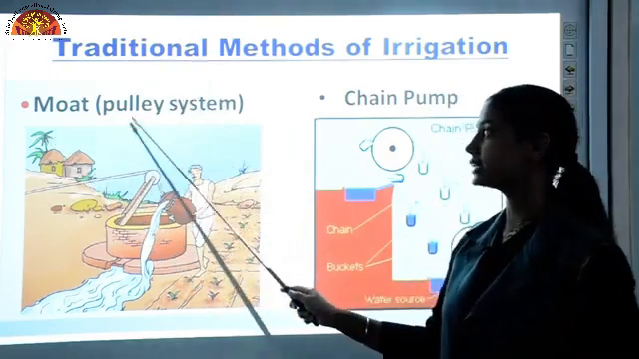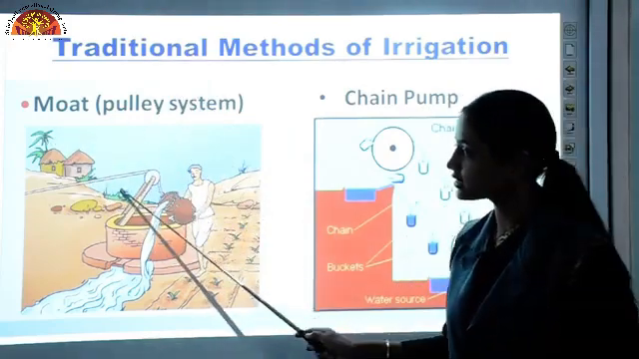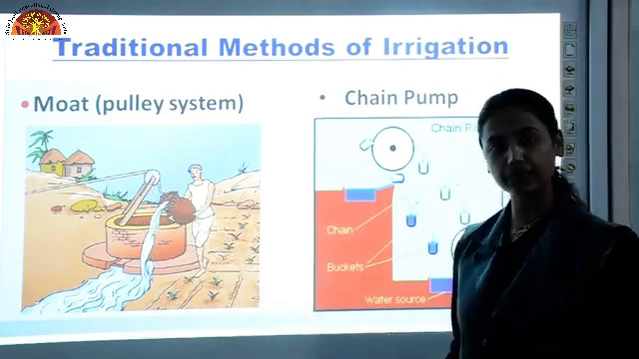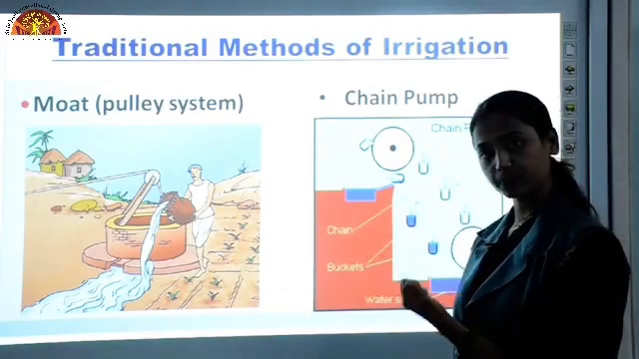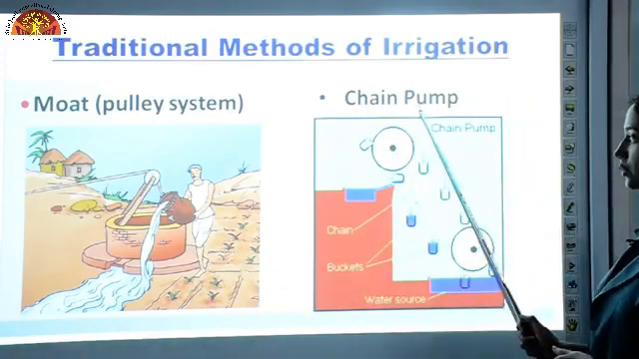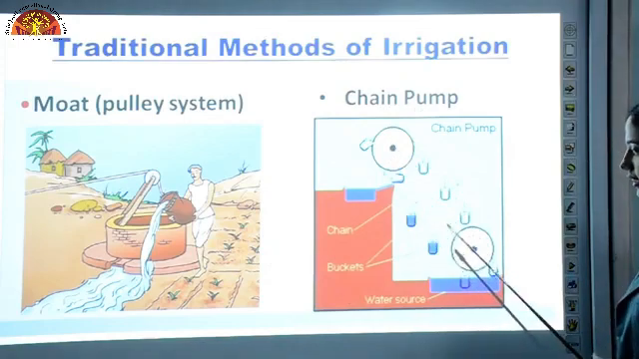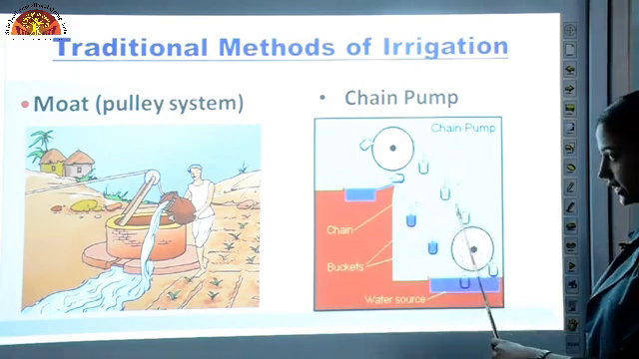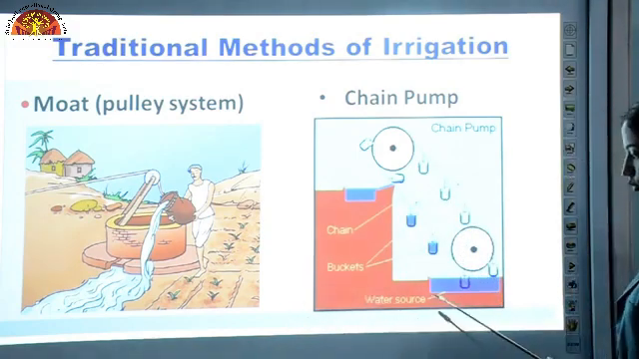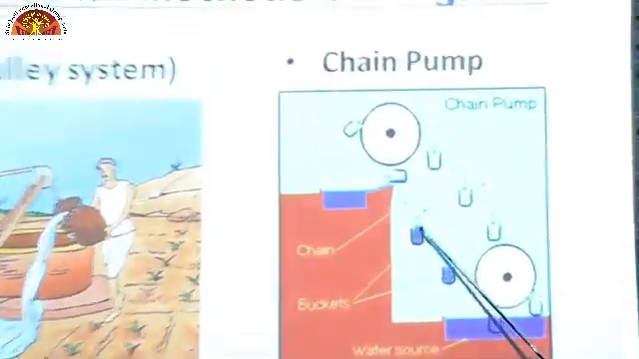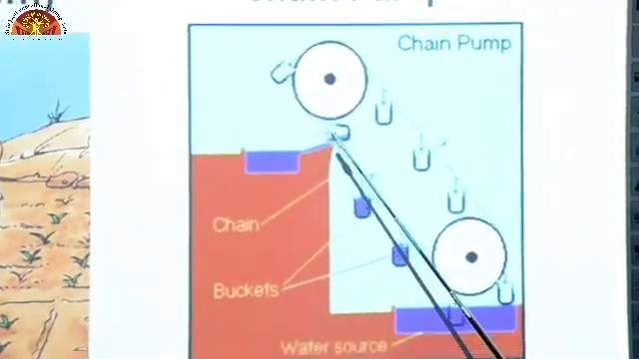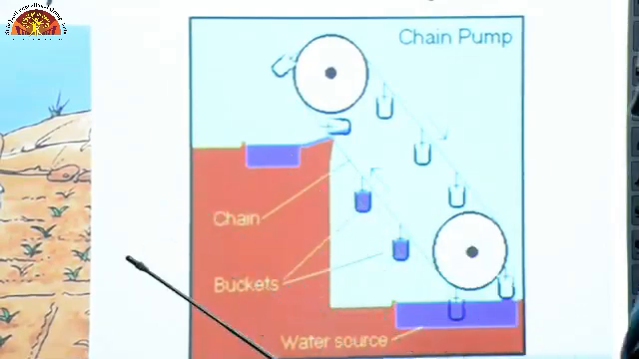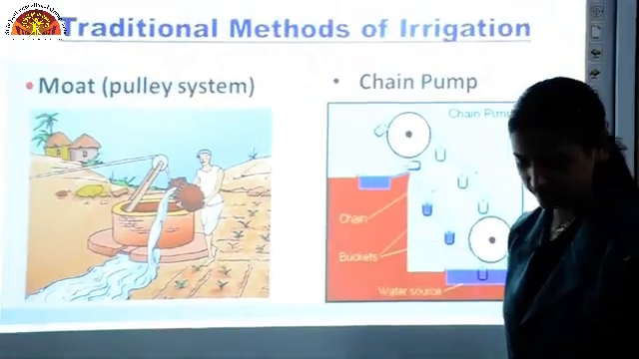First is moat or pulley system. In this they used to use a pulley and the bucket was attached to this pulley, and they lift up that bucket and draw water from that bucket. The next is chain pump. You can see here is a chain, it keeps on moving and you can see buckets are attached to these chains. And here is the water source. When it goes upside, then this bucket gets emptied in this, you can say any well or any reservoir.